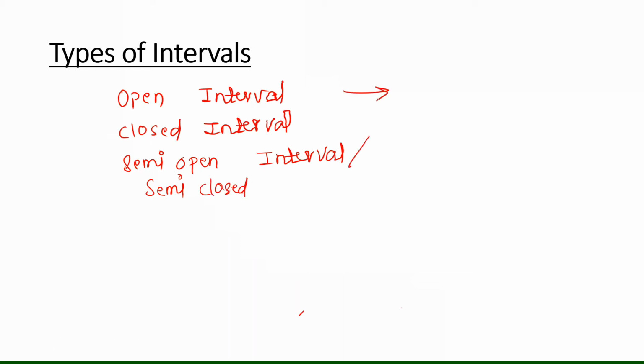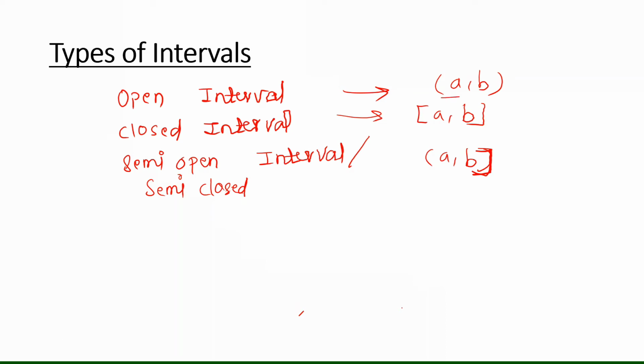Open interval is where endpoints do not belong to the set. Closed interval is where endpoints also belong to the set, and semi-open or semi-closed is where only one point belongs to the set and the other does not.